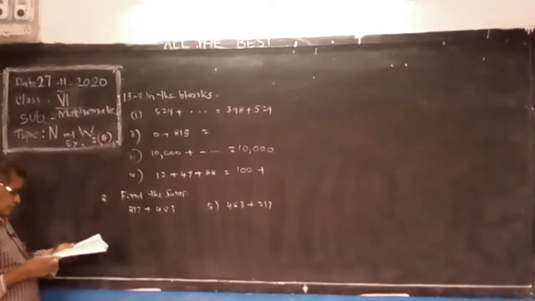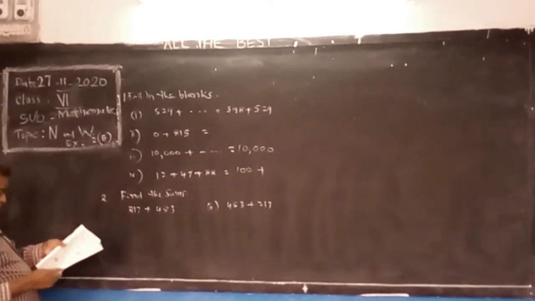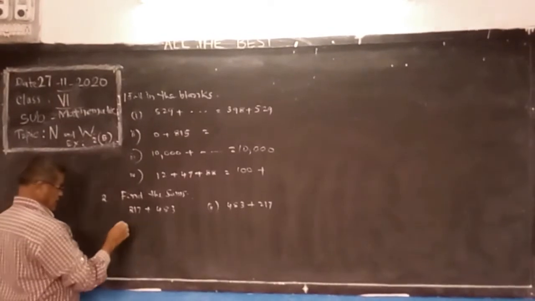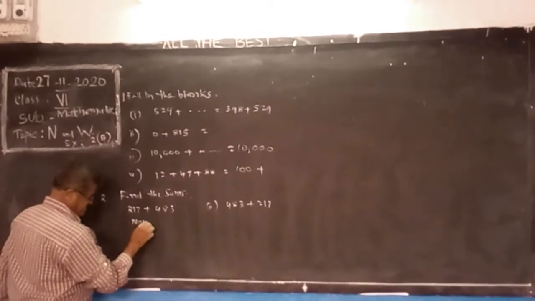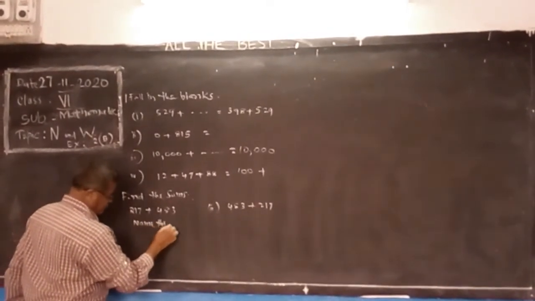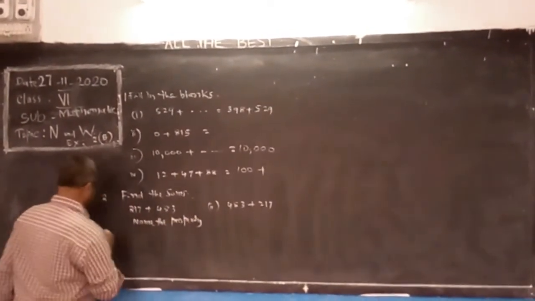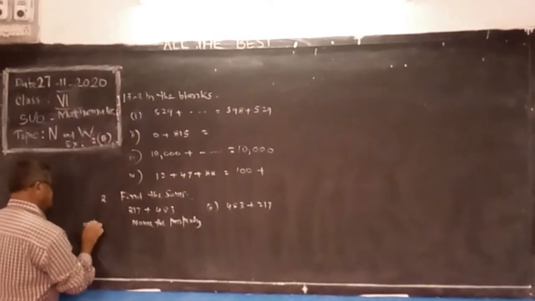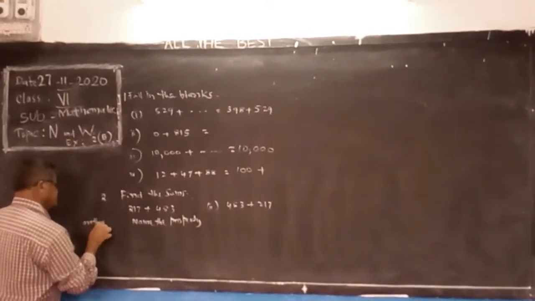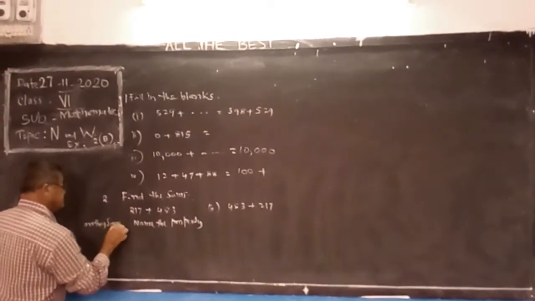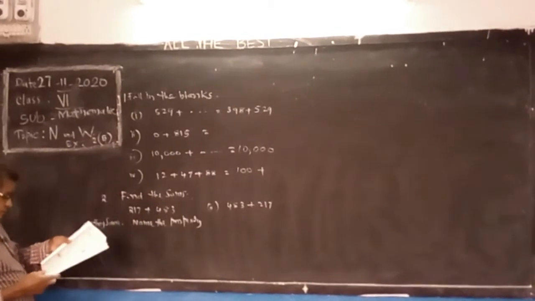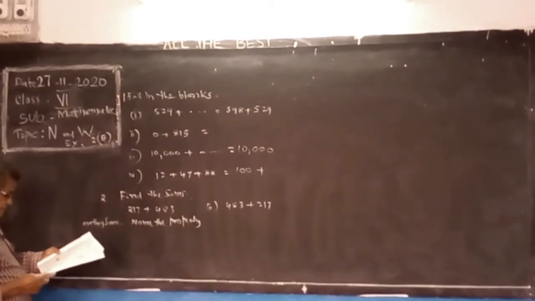Commutative property, always the same. Name the property. Are they the same? Yes. Second question. Third question.